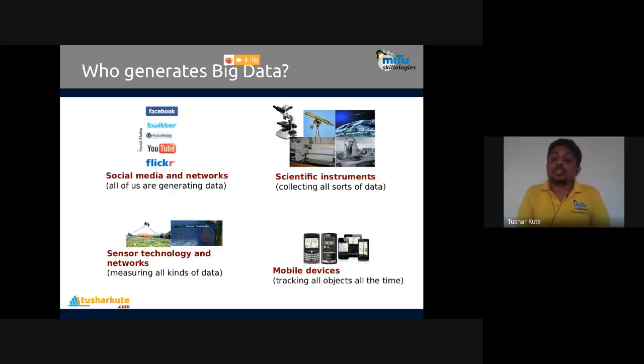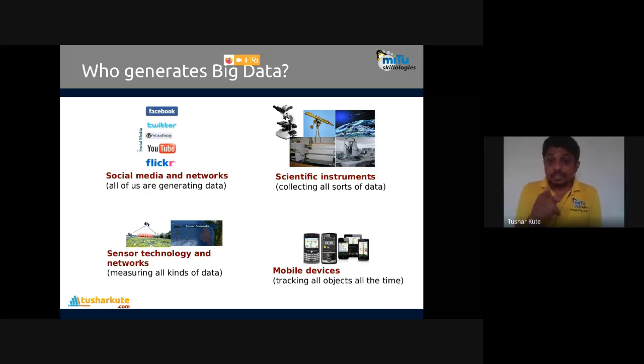Who generates that? This is very important to know. First, social media networks: all of us are generating that data. The names are mentioned there. The highest amount of data is present on YouTube, because it's a website where videos can be watched. The largest amount of information is present on the YouTube servers, and along with that we have data on Facebook, then Twitter, then Instagram, and many more.